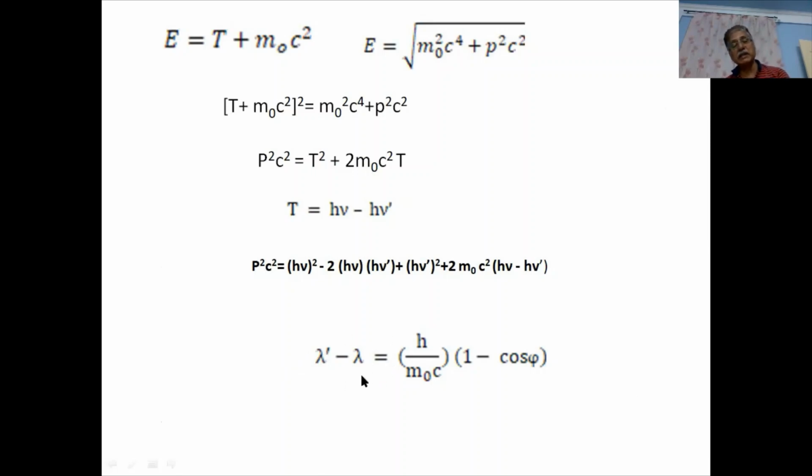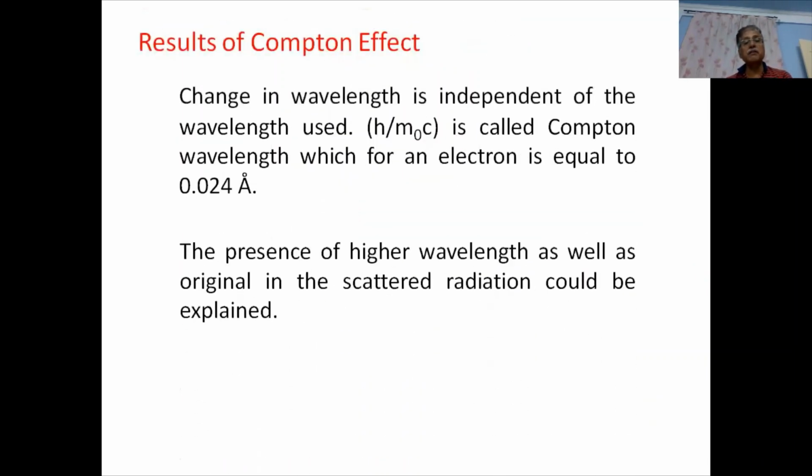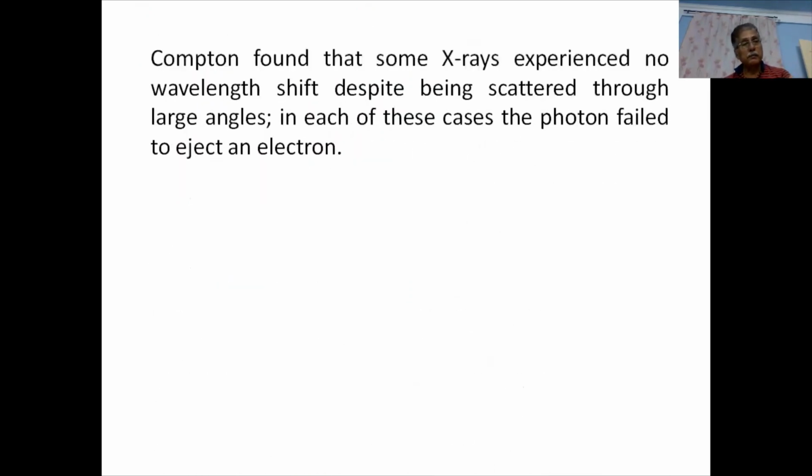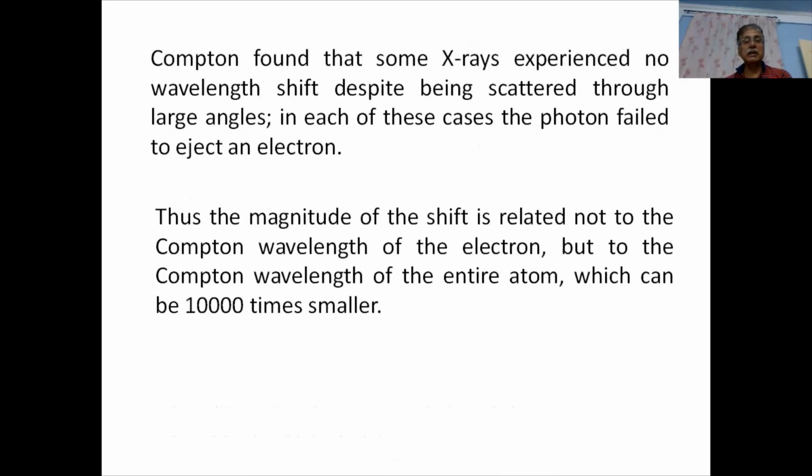Hence the wavelength of the scattered photon will be the same as the wavelength of the incident photon. And of course, this explains the presence of the original wavelength in the scattered radiation. Thus, we have been able to establish through the quantum theory that the wavelength change is there, and the original wavelength is also present in the scattered radiation.